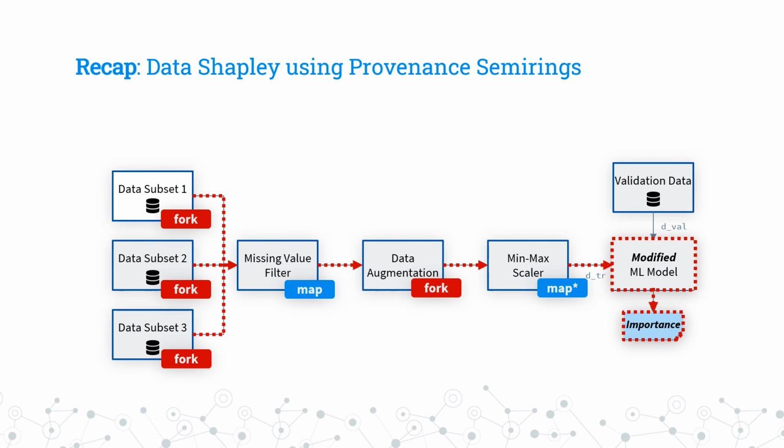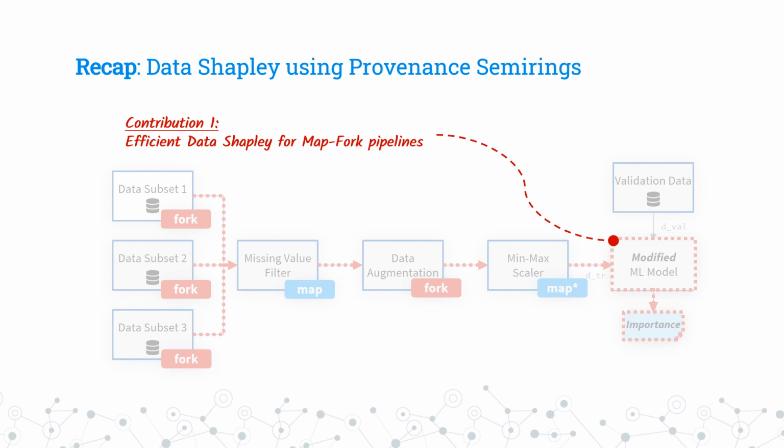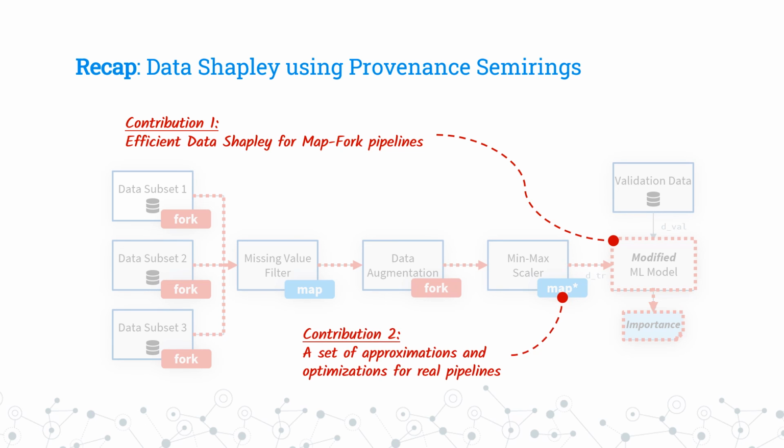To summarize the main contributions of our work, we show how we can view pipeline operators as being either map or fork operators. Using this abstraction, we show that our method to compute the importance can be made computationally tractable. We then show how many of the operators that are not strictly map or fork can be approximated by conditioning on some pre-computed information. Finally, we perform an empirical study that demonstrates the usefulness of our approach for various pipelines in various scenarios.